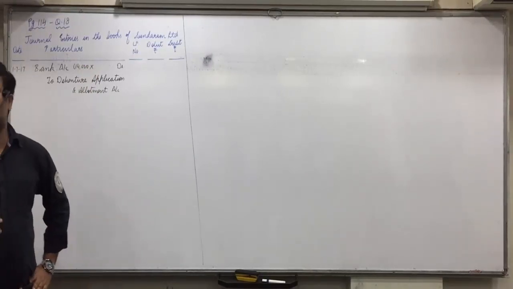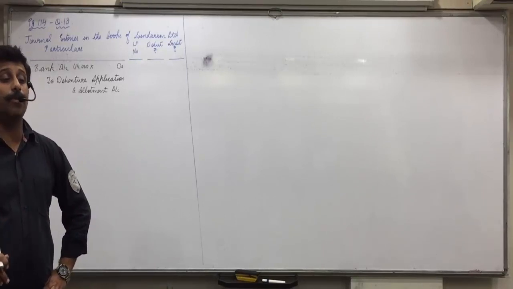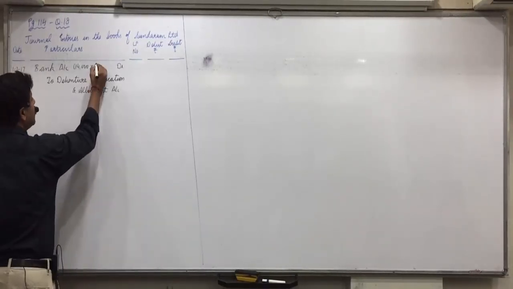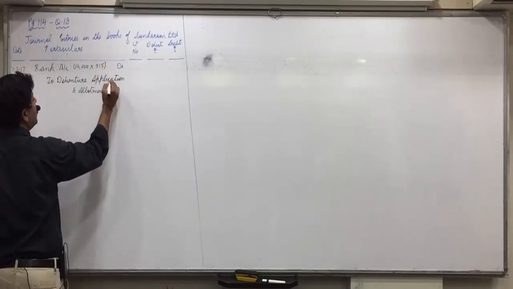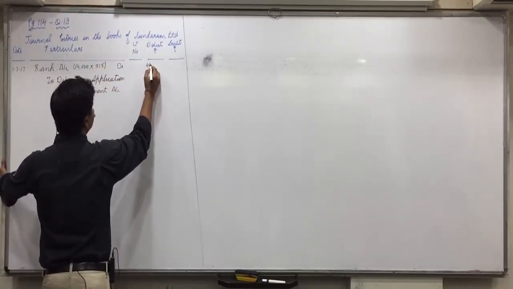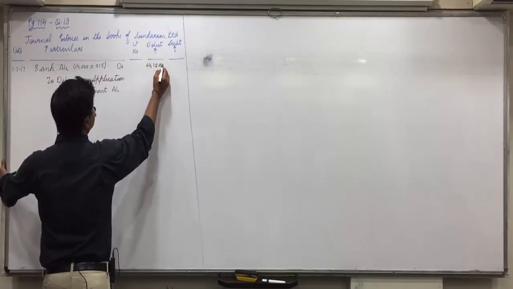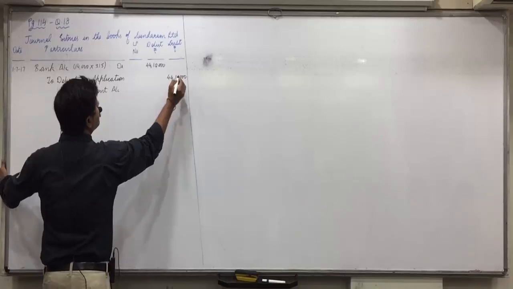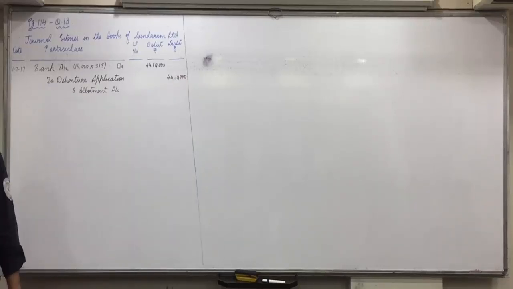We are issued at 5% premium. Premium is 15 rupees. So what amount will we receive? 300 plus 15, 315. So 44,10,000. Is everyone clear with this? We will receive 315 including premium.